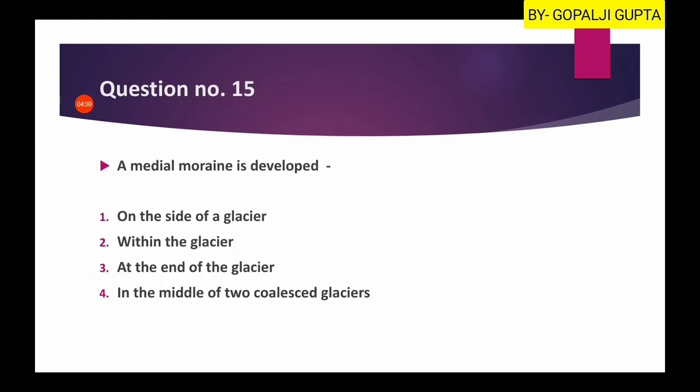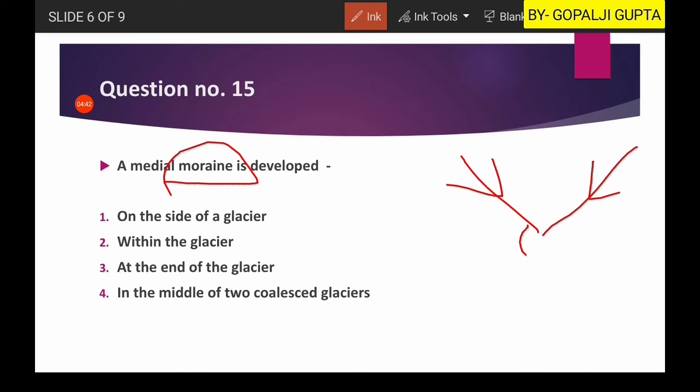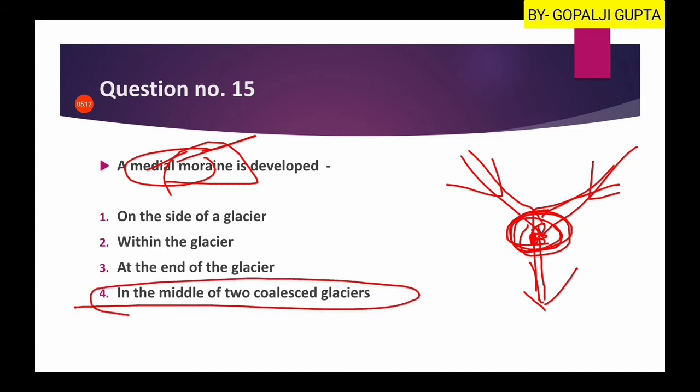Now question number 15 is: a medial moraine is developed. So all types of moraines are depositional landforms of glacial activity, and when two glaciers are moving something like this, then whatever deposits we find in the joining area, that is known as the medial moraine. Okay, the movement is something like this. Two glaciers are coming and becoming one, so the place where these two meet will be known as the medial moraine. So medial moraines are the deposits found in the middle of two coalesced glaciers.